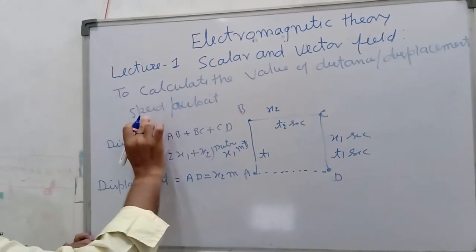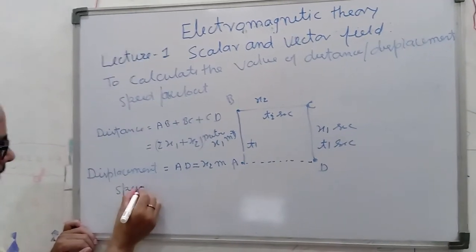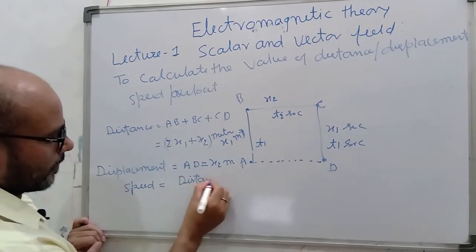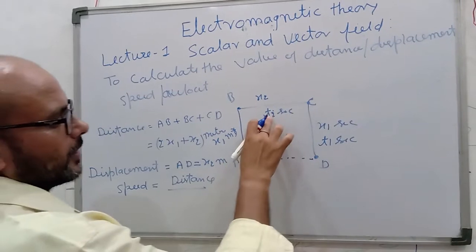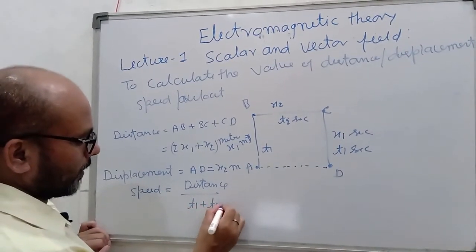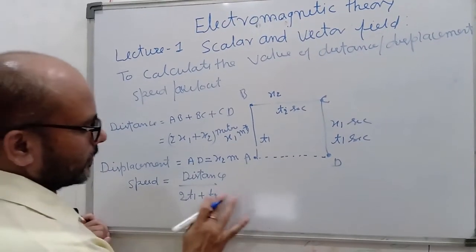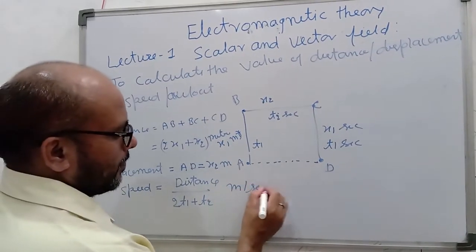Here speed is a scalar quantity. Speed equals distance upon total time. So total time is t1 plus t2 plus t1, that means 2t1 plus t2. The unit is meter per second.